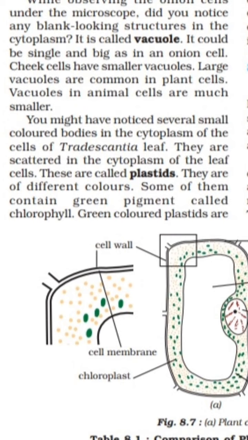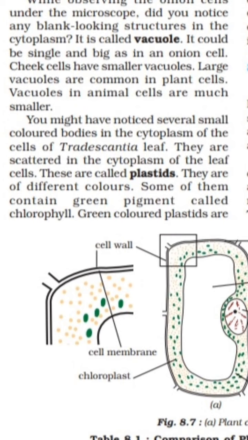Next, you might have noticed several small colored bodies in the cytoplasm of the cells of the Tradescantia leaf. They are scattered in the cytoplasm of the leaf, and these are called plastids. Some colored bodies are present in the cytoplasm, scattered everywhere, and that is called plastids. They are different in color. We are aware of that.